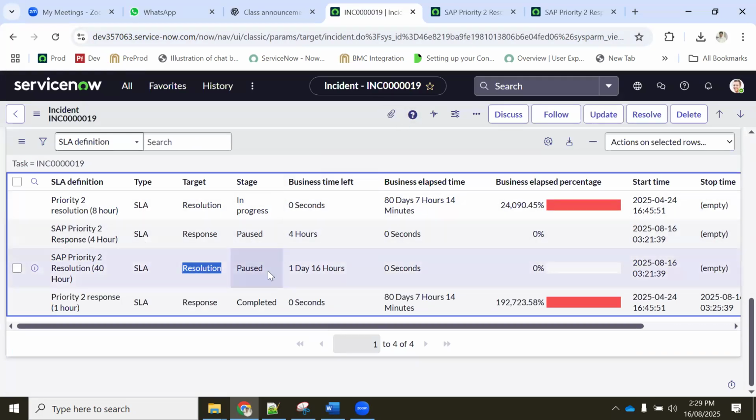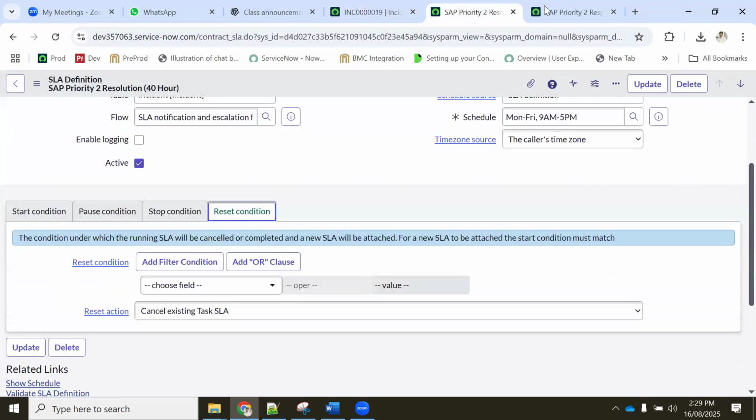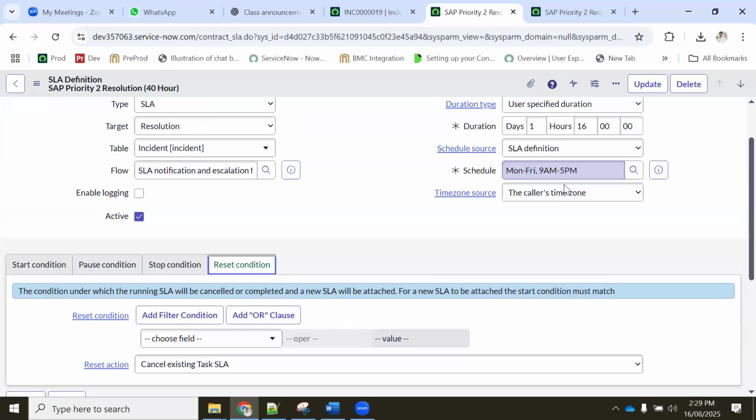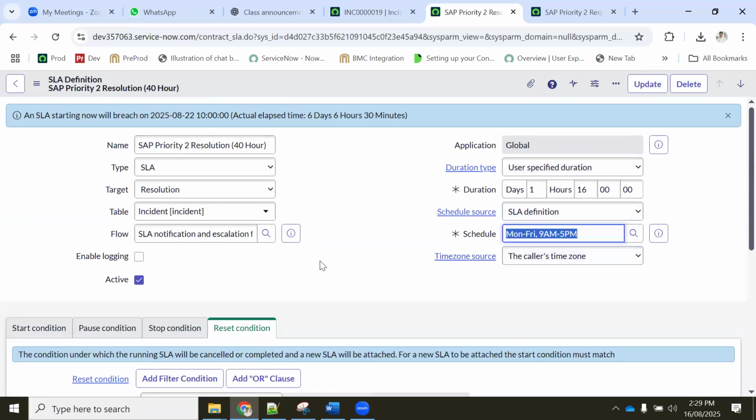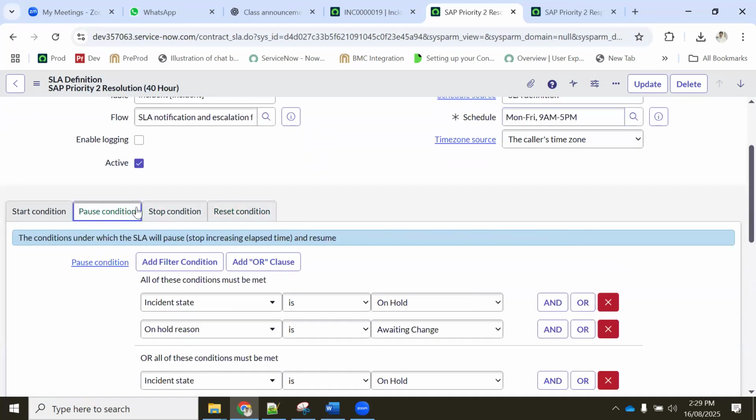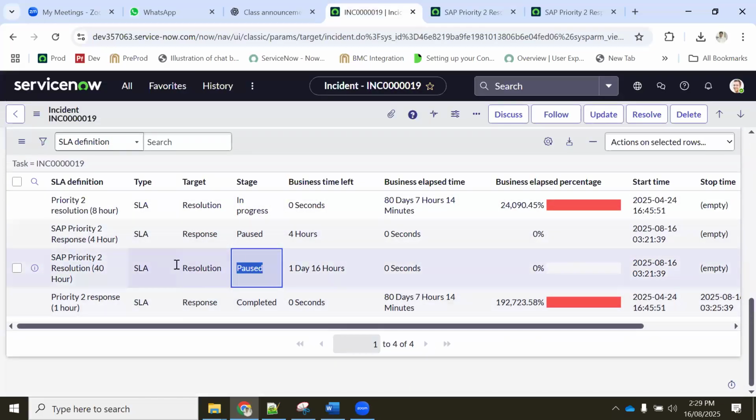Huh? Our SLA should pass, correct? Because we configured this one Monday to Friday only. Correct? Yes, and the schedule is different. If it is 24/7, it should have kept on running.